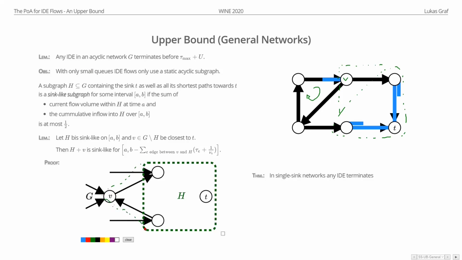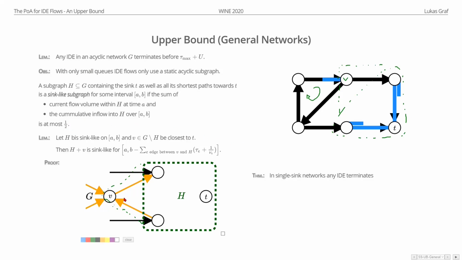Now, because it's the closest, we immediately have that all the shortest paths are still part of this new subgraph, which is one of the conditions here. And now we have to make sure that the total flow volume in the subgraph is still small, right? And this is not clear because we are adding some edges, right? These edges are now newly part of the subgraph, so they bring some flow volume with them at the start of the interval. And we also have new edges which bring inflow into this new subgraph, right? And we have to show that adding this still keeps us below 1/2.